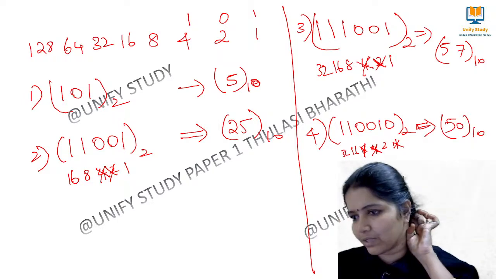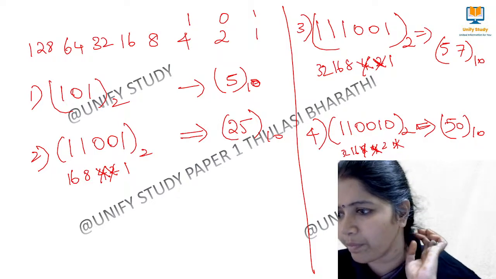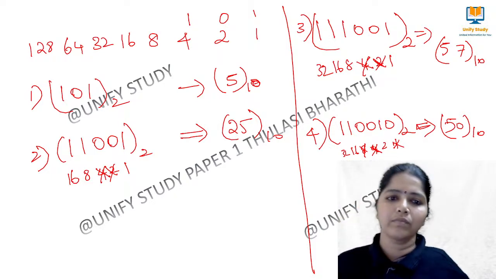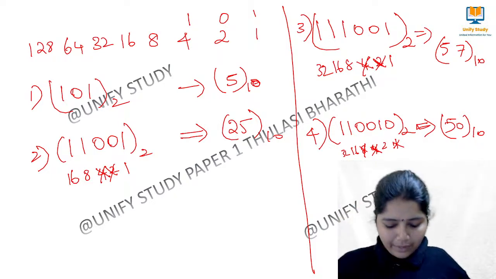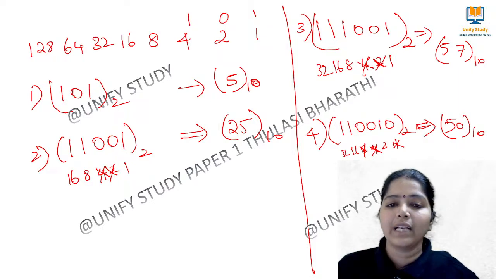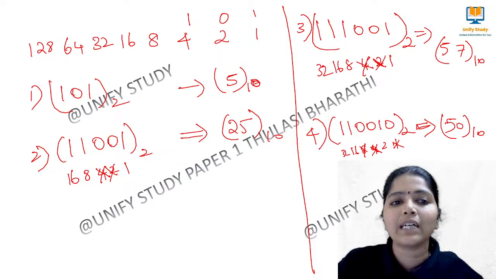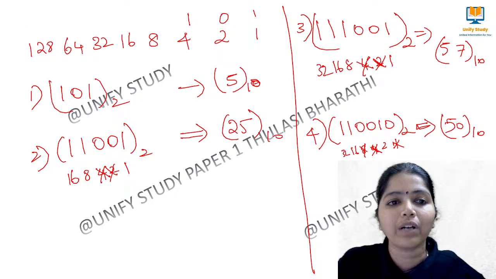Am I clear, learners? Very easy method to remember, right? So this is how we convert a binary number to a decimal number.